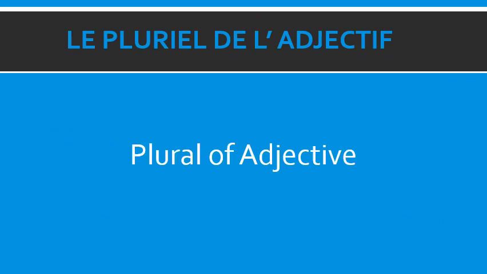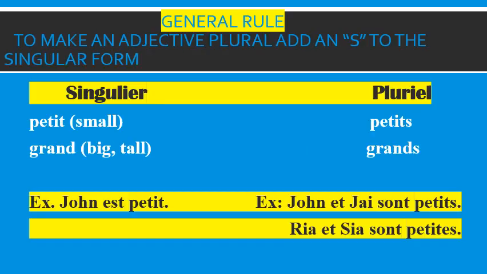Moving to the next topic, that is la pluriel de l'adjectif. That is how to make the plural of an adjective. So let's see the rules. Let us see the general rule, children. If you have to make an adjective plural, you will add an s to the singular form. So let us see the examples.